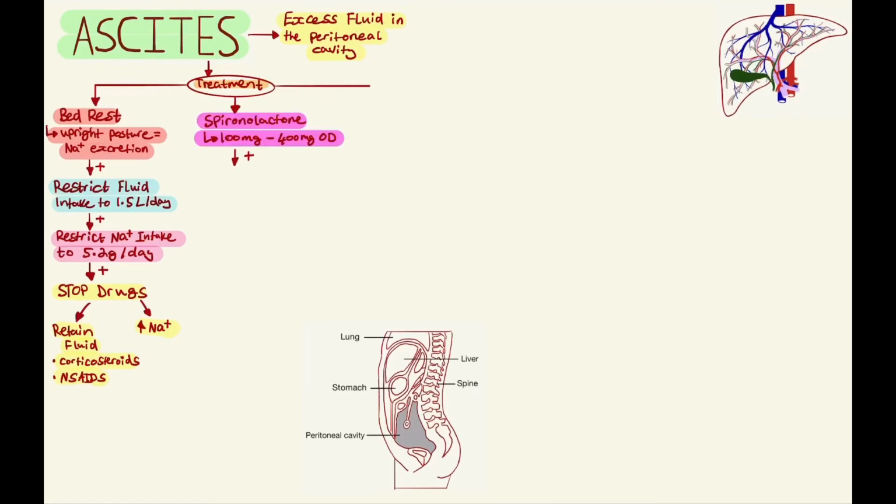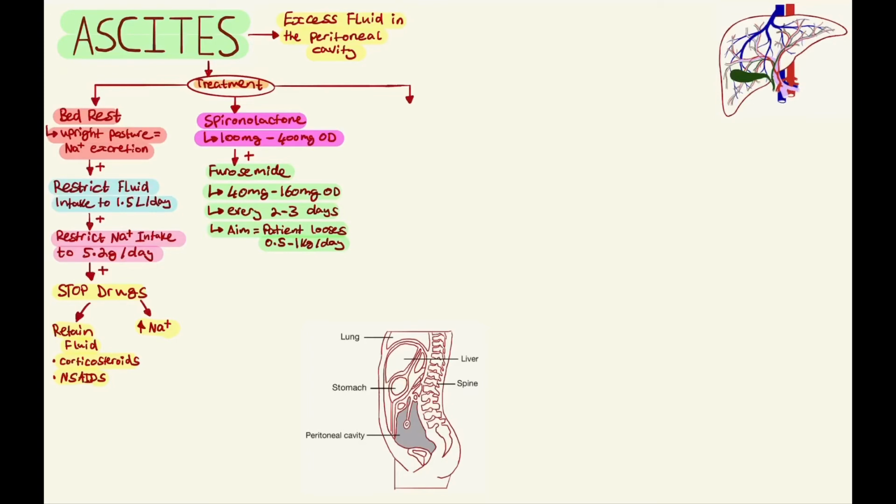If this drug alone is still not enough to reduce the ascitic fluid, a loop diuretic such as furosemide can also be added, at a dose of 40 mg once a day and increased every 2 to 3 days to a maximum of 160 mg once a day if needed. The aim with diuretic therapy is that the patient loses approximately 0.5 to 1 kg of water weight per day.